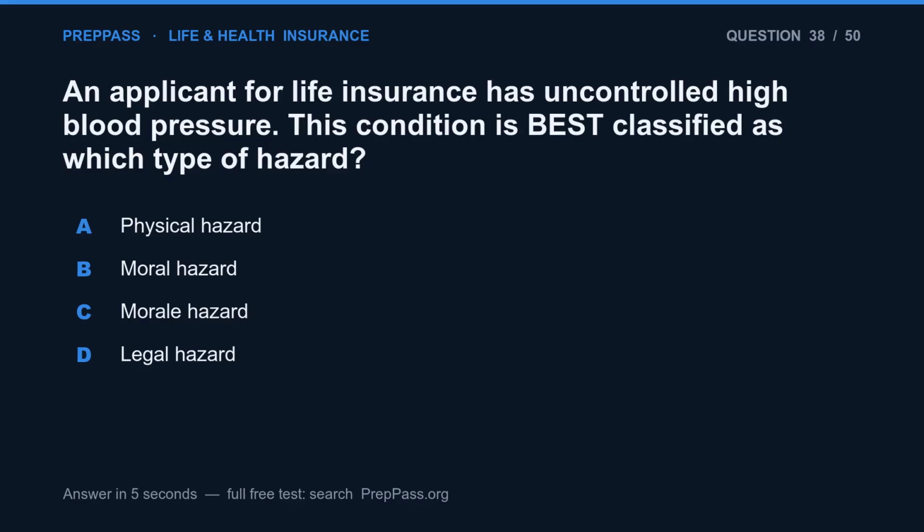Question 38. An applicant for life insurance has uncontrolled high blood pressure. This condition is best classified as which type of hazard? A. Physical hazard. B. Moral hazard. C. Immoral hazard. D. Illegal hazard.